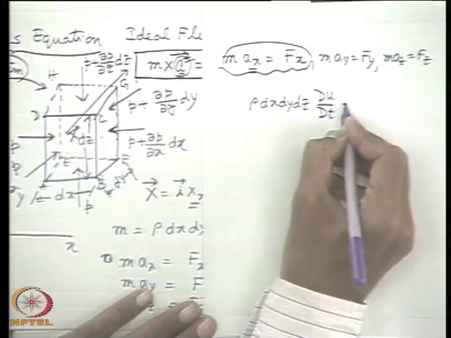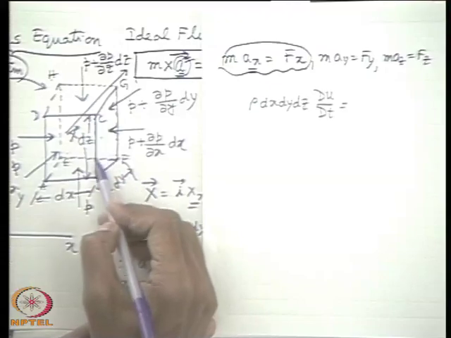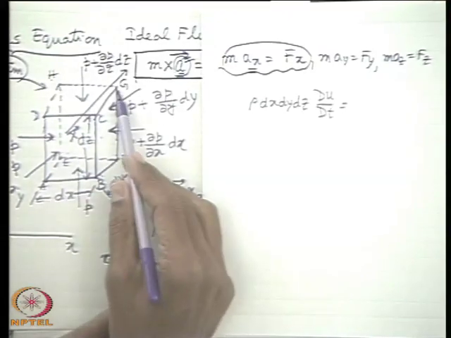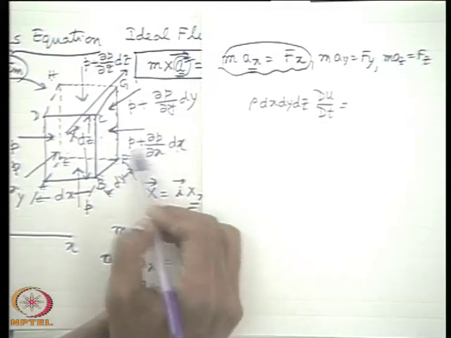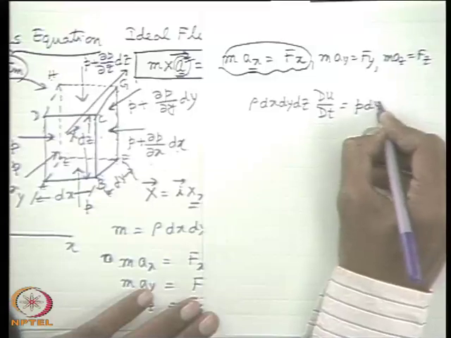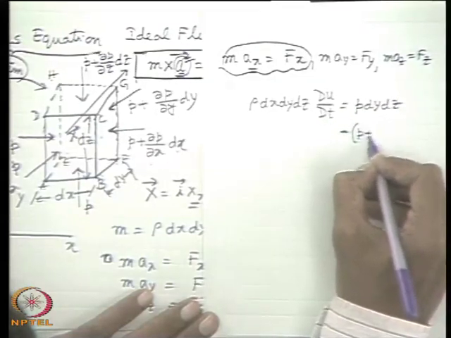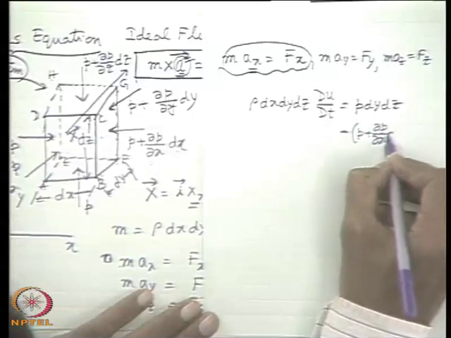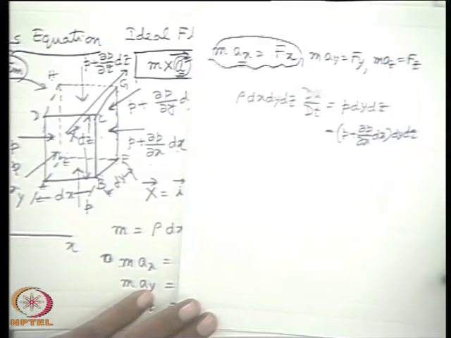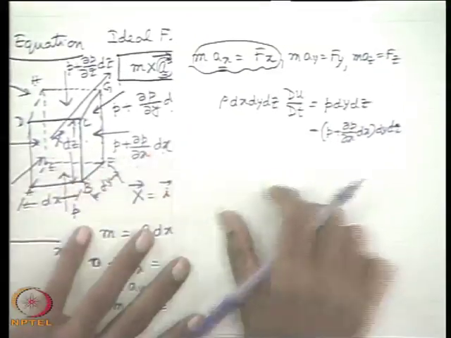What is the net force in the x direction? That is P into dy dz first, minus P plus del P del x dx into dy dz. So net force in the x direction is P dy dz minus P plus del P del x dx into dy dz. Well, this is the net force.